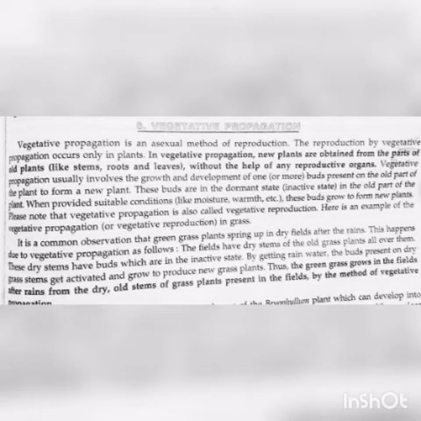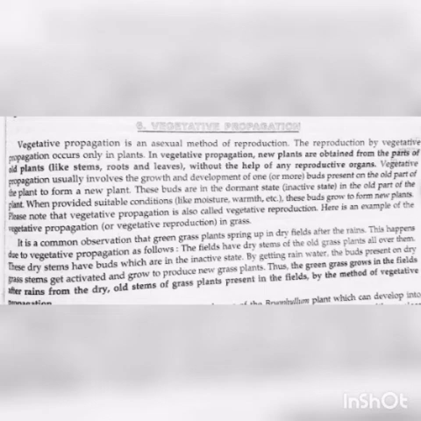Next, vegetative propagation. Already we have seen that it is through stem, root and leaves. The three ways of vegetative propagation are stem, root and leaves, from which young ones are formed. Vegetative propagation is an asexual method of reproduction. The reproduction by vegetative propagation occurs only in plants.